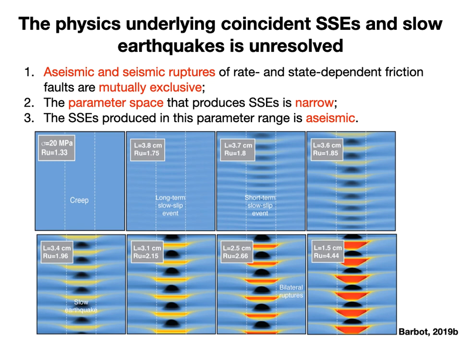So I put 8 scenarios here with a slightly increased Ru. We see that the SSEs can only be generated by two parameter sets, Ru equals 1.75 and 1.8. So it cannot explain why the SSEs are very common in different subduction zones and strike-slip faults. Last, the SSEs produced in this parameter range are aseismic, which conflicts with the coincidence of tremors and SSEs.